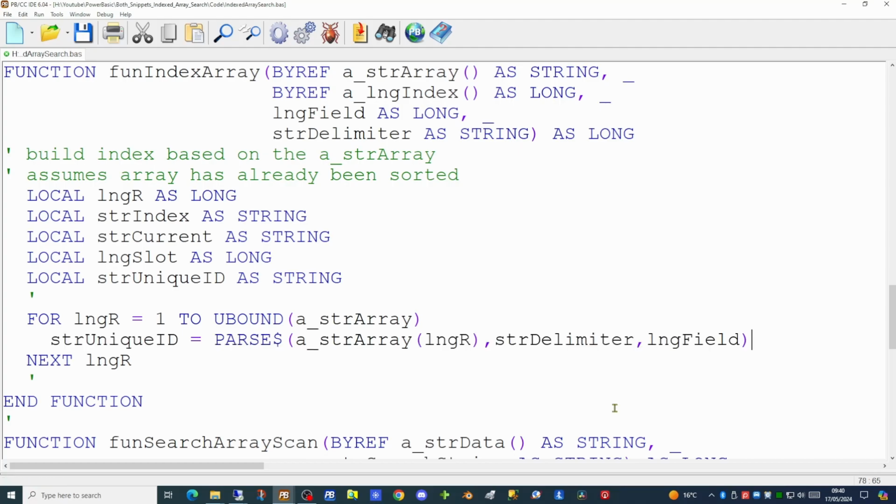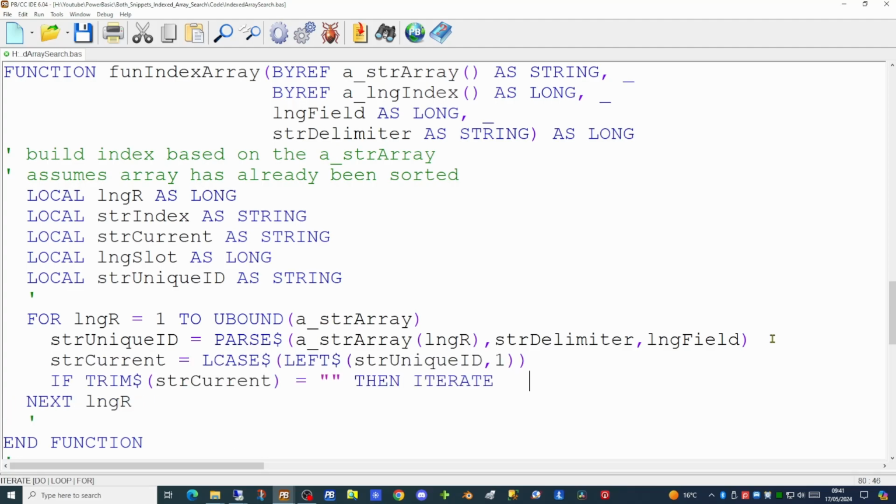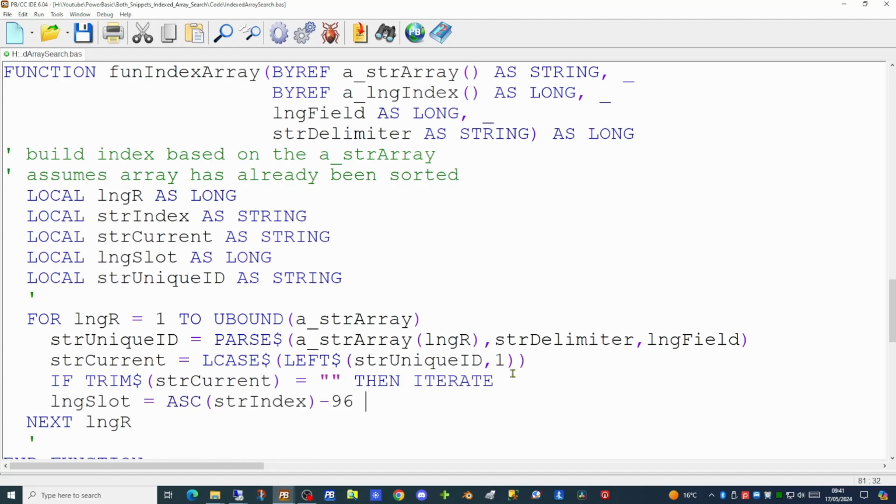The unique ID is pulling out the value of the first column, based on the delimiter. In this scenario, this will be the email address, but it could quite as easily be the first name of the user or the surname of the user. Next, we're extracting from that unique ID the very first character. Should that value be blank, then we're skipping on to the next record.